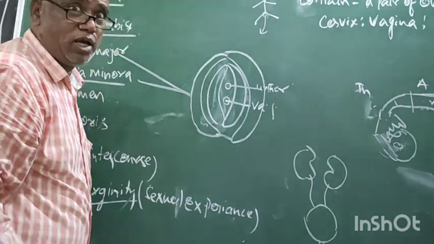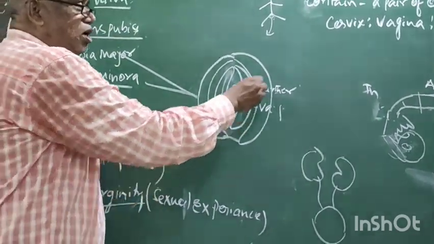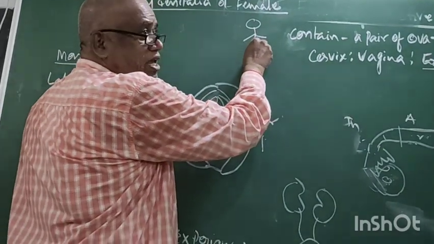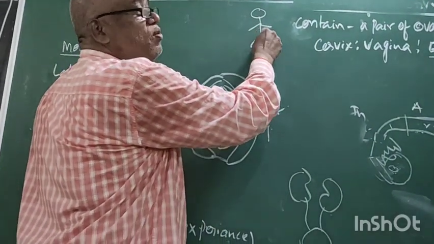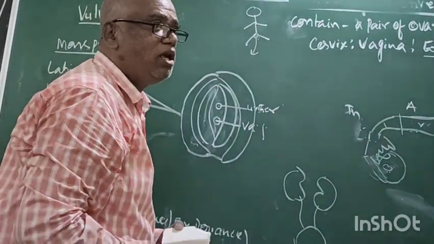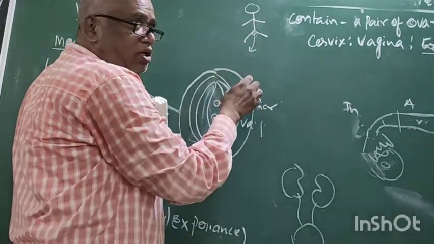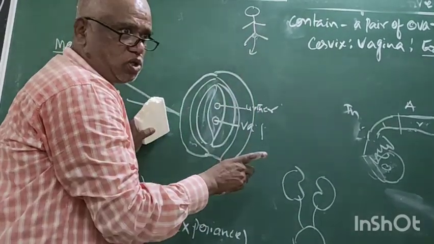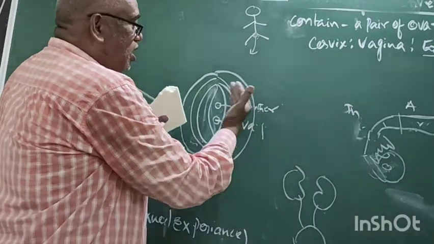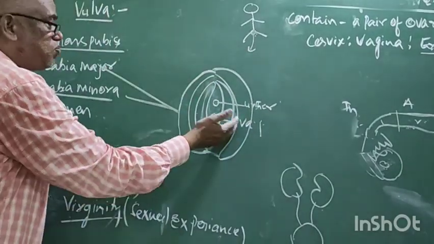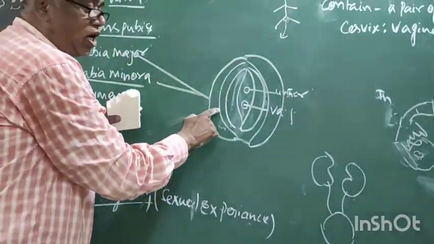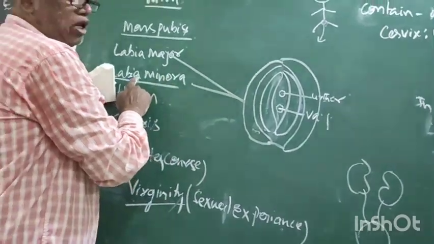That means the pelvis area of female has two pairs of lips. The external lips are called labia majora. The internal are called labia minora.